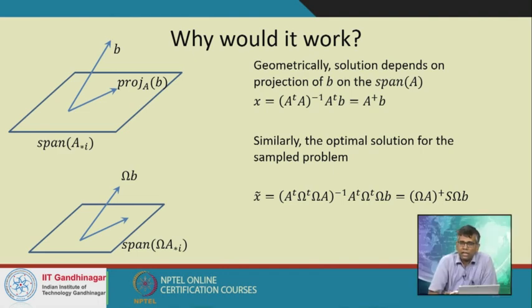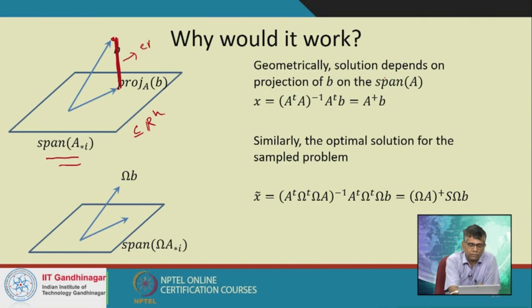In order to see this, we need to understand the geometrical picture a little better. Remember the picture that we drew: we have this span of A star, which is really a rank d space in R^n. So this is a subset of R^n, but it's a rank d space, and here we have b, which is a point in R^n. What we are looking to find is really the projection of b onto the column space of A. And this is my error, the optimal error, which is Ax star minus b, basically the norm of Ax star minus b.